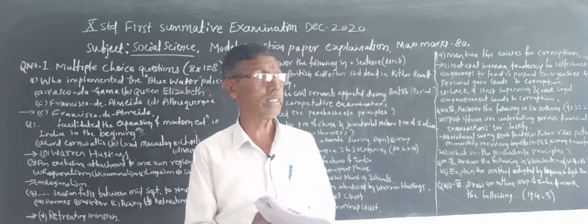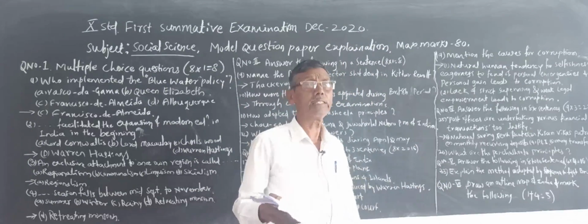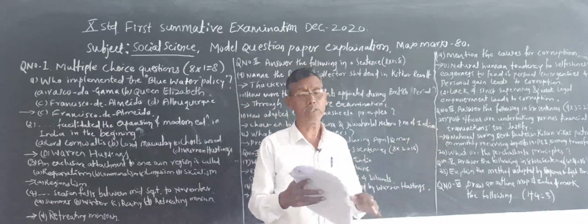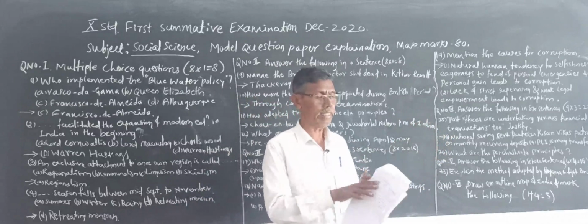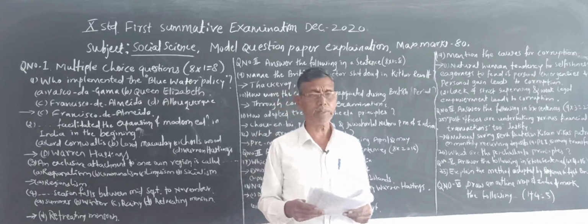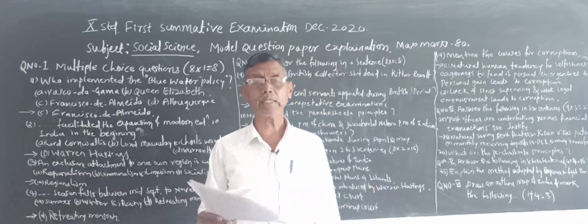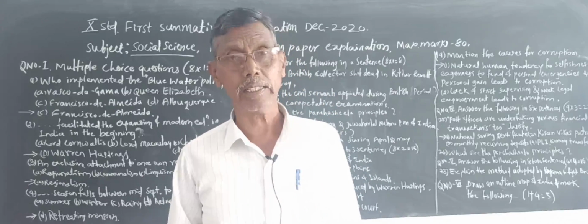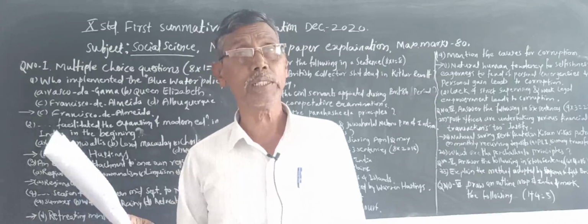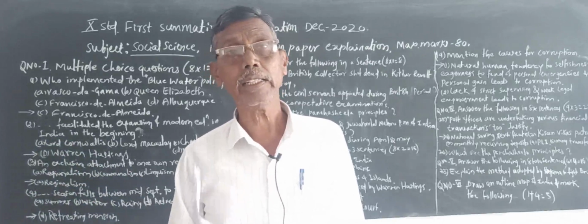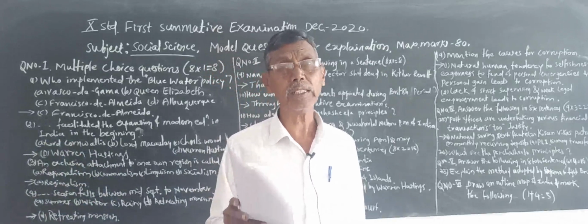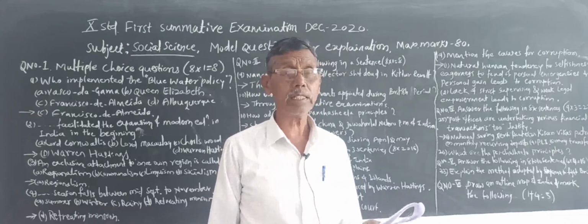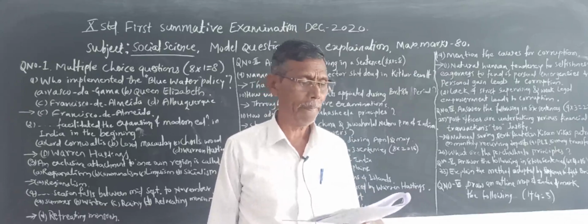Nine questions will be asked, and for all these nine questions you have to write six sentences each. Now question number 5: answer the following in about 8 to 10 sentences each. Here four questions will be asked, and each question will carry 4 marks, total 16 marks. That is question number 5.